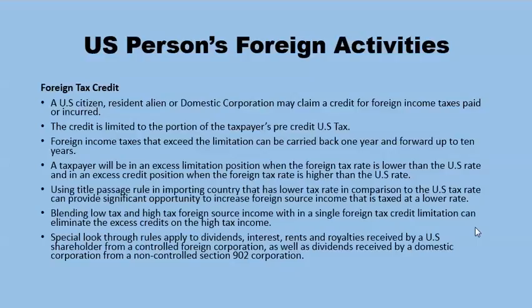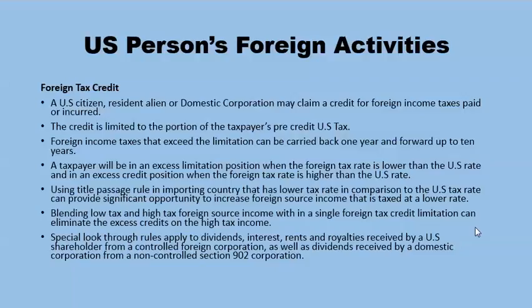I will be talking about activities of a US person, his foreign activities. So US person's foreign activities. Let's talk about foreign tax credit. A US citizen, resident alien, or domestic corporation may claim a credit for foreign income taxes paid or incurred. This credit is limited to the portion of taxpayers' pre-credit US tax. Foreign income taxes that exceed the limitations can be carried back 1 year and forward 10 years.